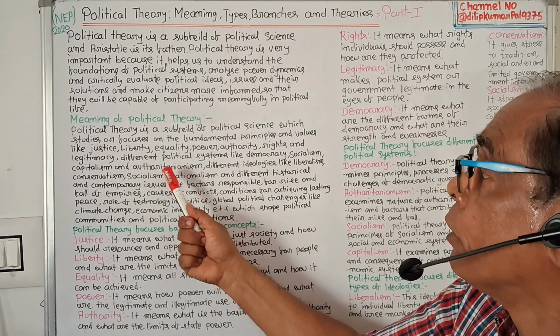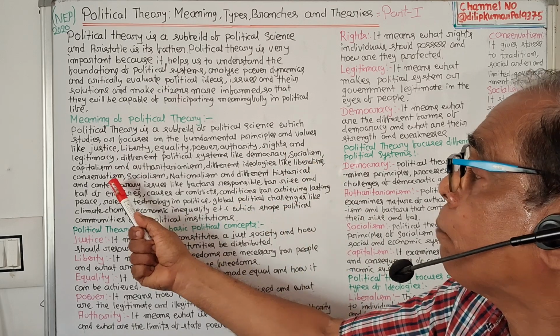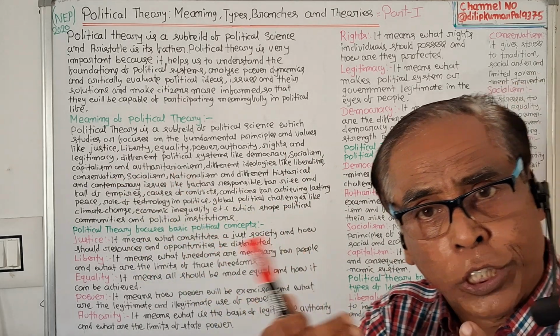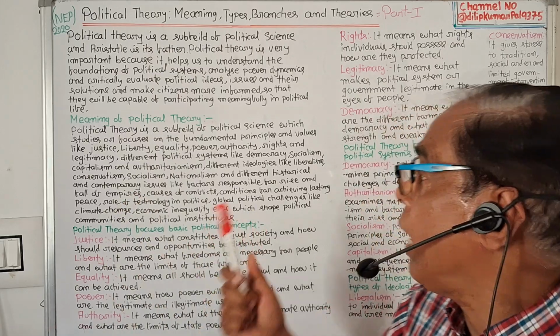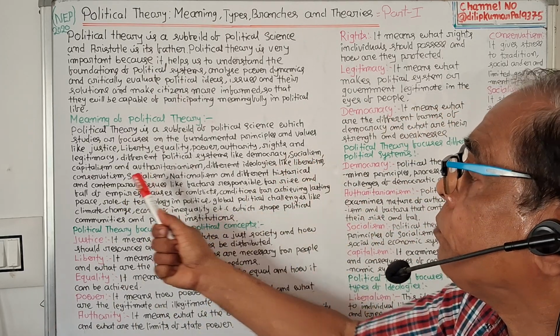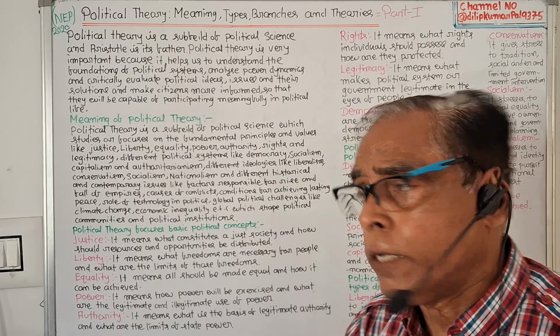Number two, different types of political systems like democracy, socialism, capitalism, authoritarianism, which influence the government.